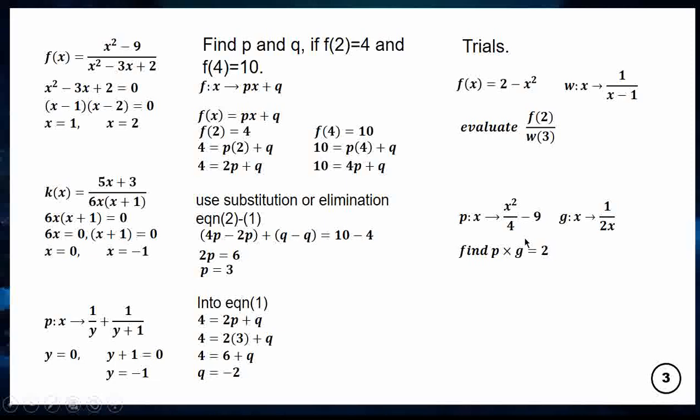We also multiply it by the function g and equate it to 2. So simplify it down. We are now multiplying with 1 over 2x and equating it to 2. This is the actual question, and these are the 2 equations being given to you.